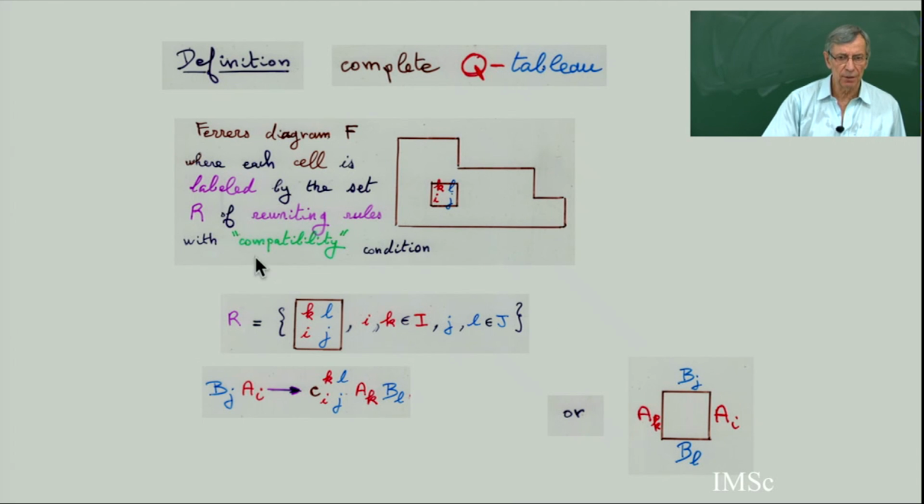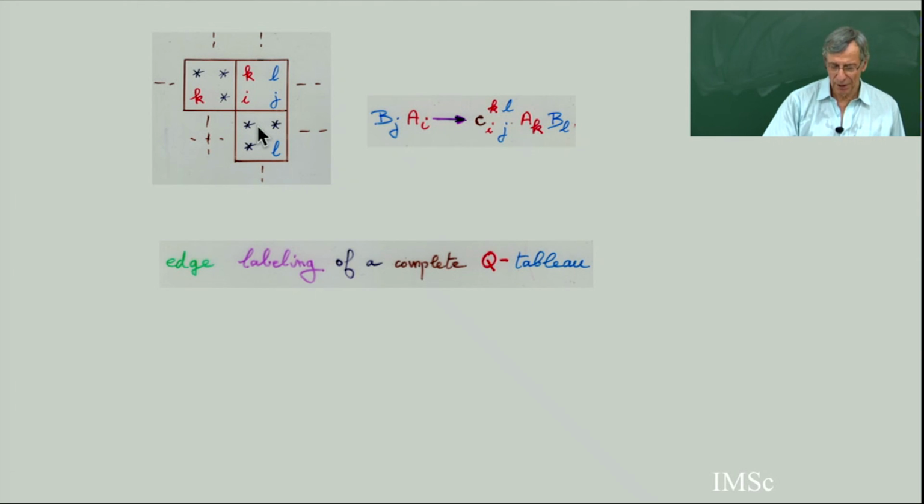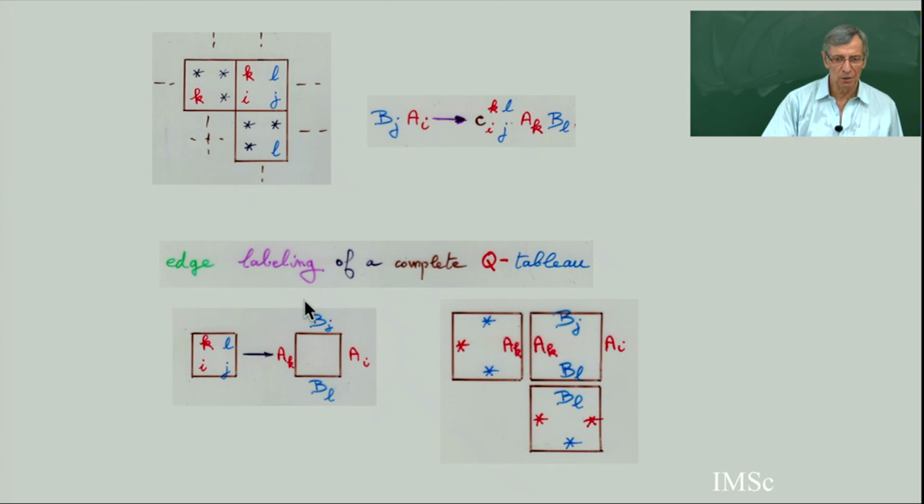Now we define the compatibility condition. If you prefer the labeling I, J, K, L, then for the two cells on the left and below, these indices must be L, and these indices must be K. This is because this corresponds to this rewriting, and on this vertical edge I am going to have AK, and here I am going to have BL. So you must take account of this in this cell. This is the compatibility condition, or it's maybe more clear when I put labels on the edges.